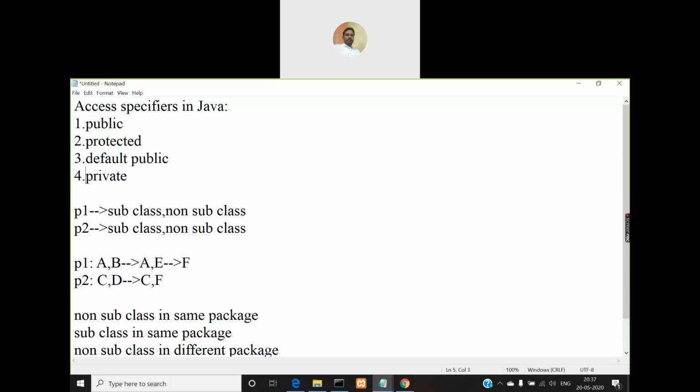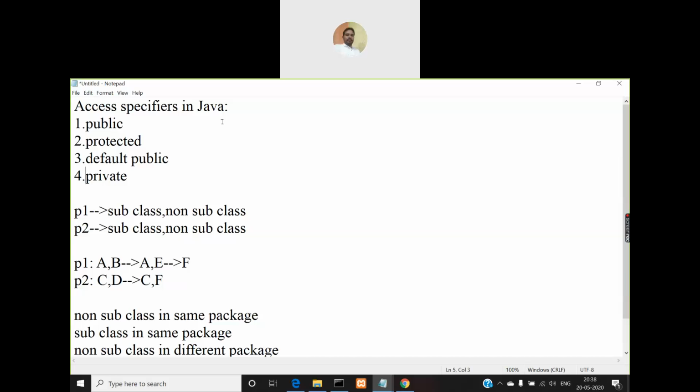When you use the keyword protected, it will allow you to access within the same package, irrespective of whether it is in the same class, or a different class which is a subclass, or a different class which is a non subclass, within the entire package. In that package you can access them everywhere, and outside the package, in a different package, you can access those members in subclasses, but not in non subclasses. You cannot access them in non subclasses.